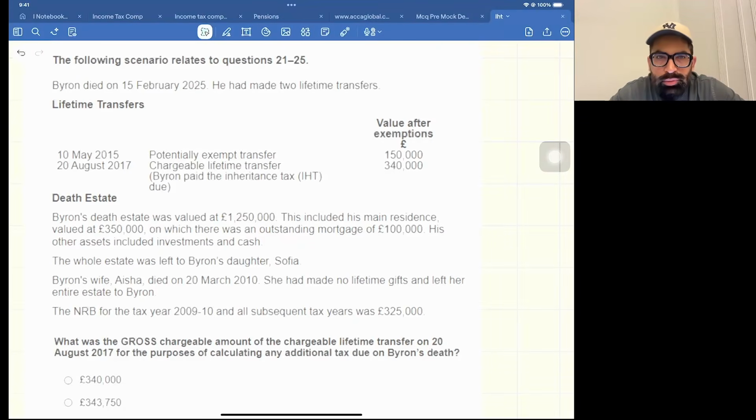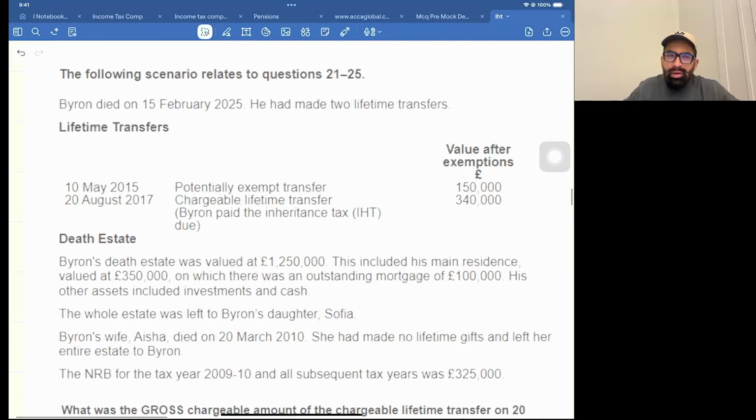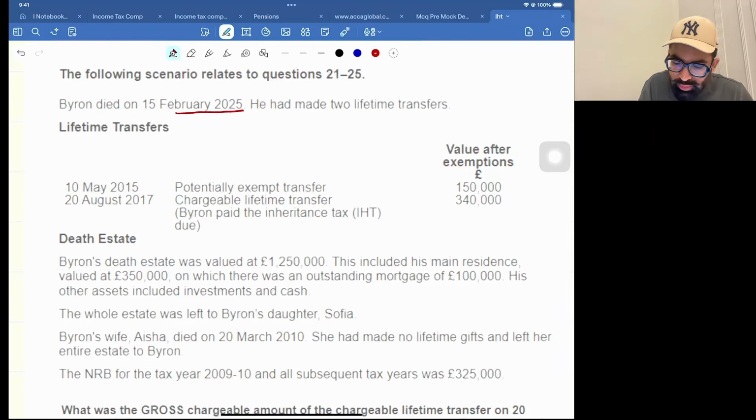Okay, dear students, so now we are moving towards a question of pre-mock December 25, and that is inheritance tax. Some students requested me for this inheritance tax question. So on the request of those students, we are doing this. So we have Byron died on 15th of Feb 2025. This is the date of death. I always say this is an important date. Date of death is important.